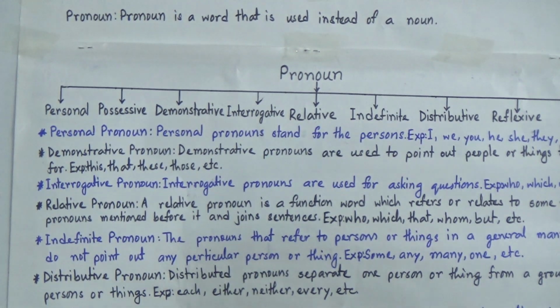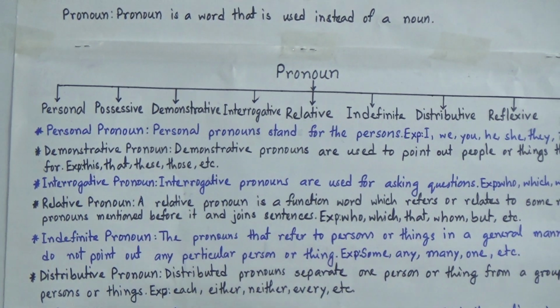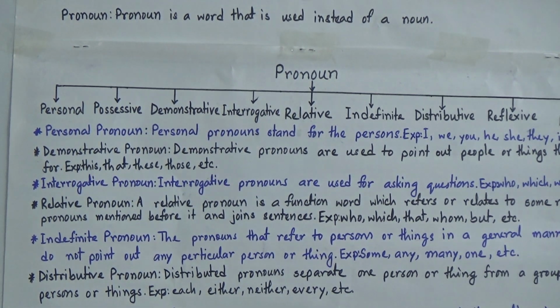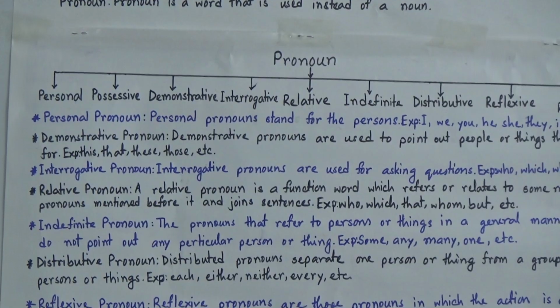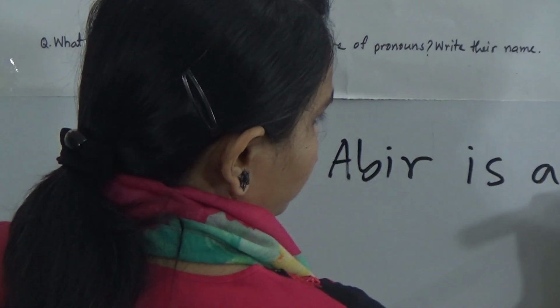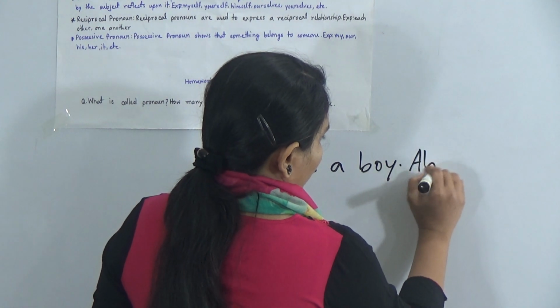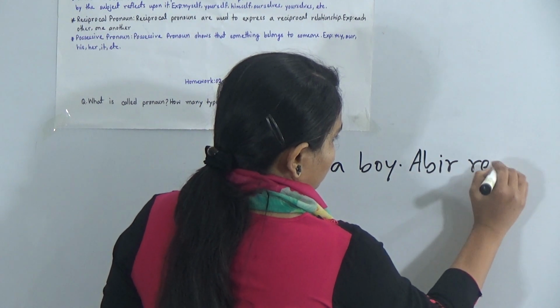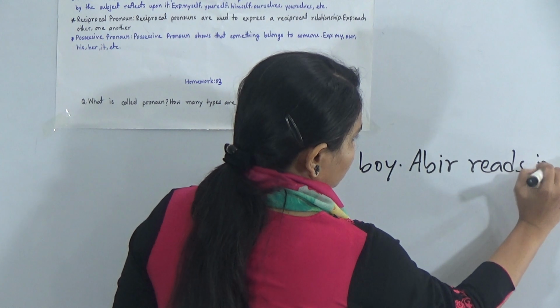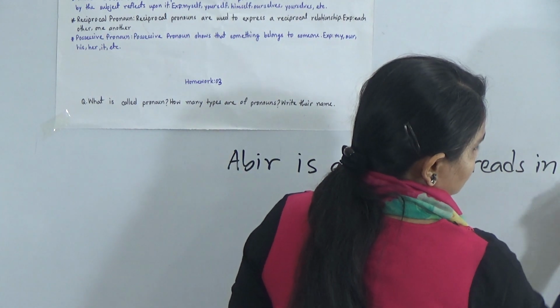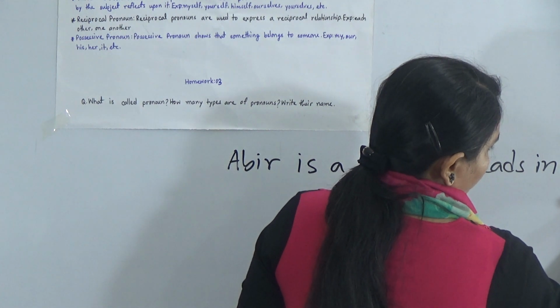Now look, if I say, Abir is a boy. Abir reads in class 4.